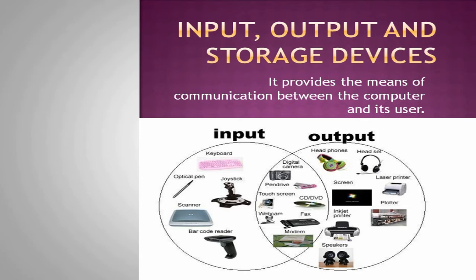It is processed by the computer, which is the processing device. Which is the processing device? CPU. It contains the chip. Already I told you about the chip in generations of computers. That is the microprocessor. So it will process your input and it will be given as the output. Okay, after getting the output, your file needs to be stored somewhere. Where will it be stored? In the storage devices.